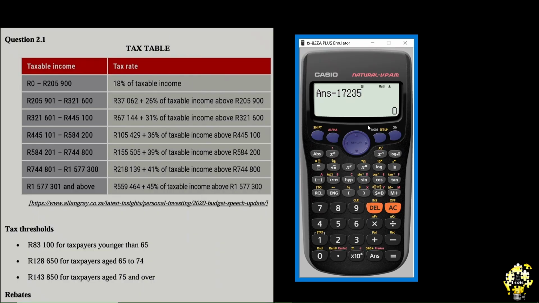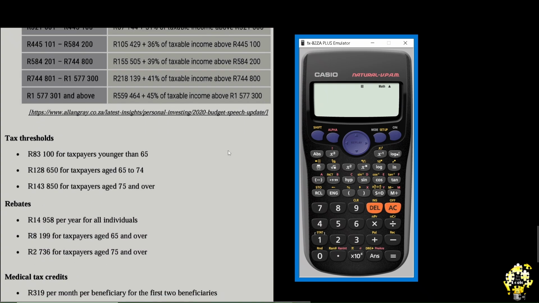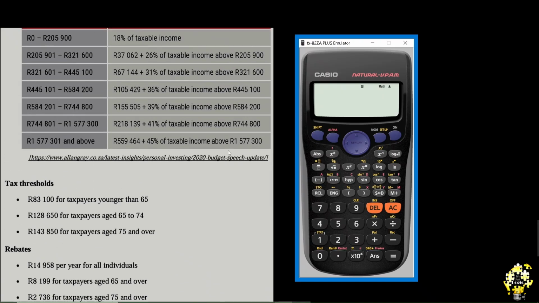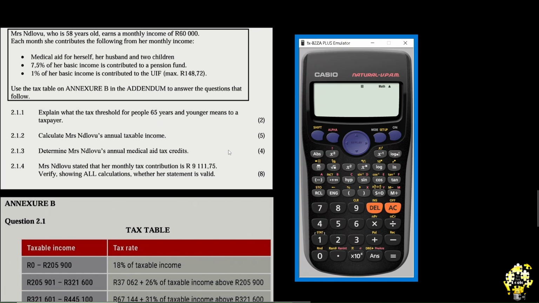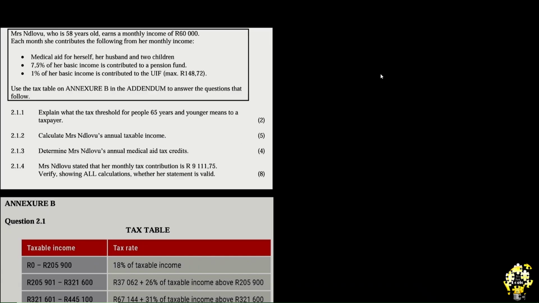So, what have we here? Now, this is what we have. We have a tax table and everything. Most importantly, we have questions. So let's put it aside for now and try to deal with this. After these questions, we should be done.